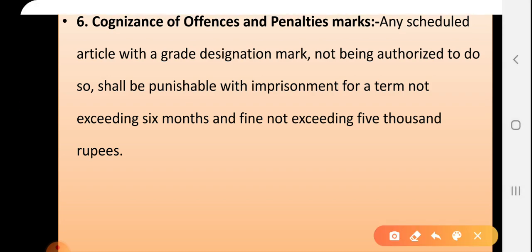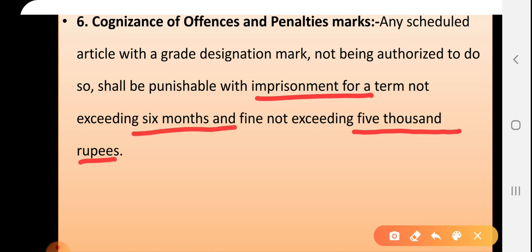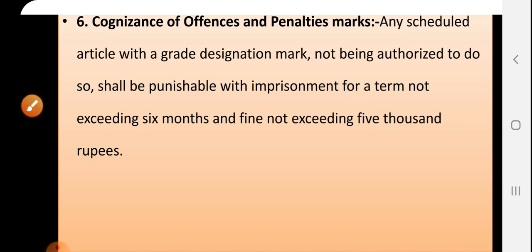If you have taken these Agmark symbols, or if you are working as per this Agriculture Produce Grading and Marking Act, but you are doing some controversial or misleading things and are found guilty, at that time you need to pay at least 5,000 rupees, or if there is a serious case, you will get imprisonment for 6 months. So this is about this Act.